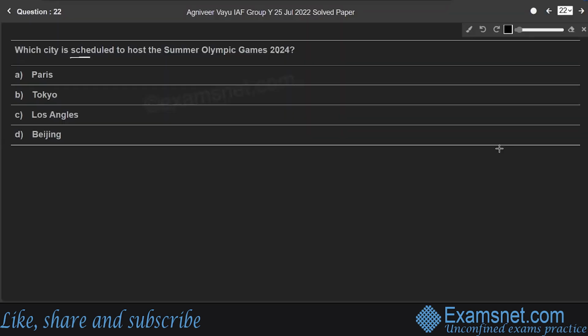Question 22. Which city is scheduled to host the Summer Olympic Games 2024? Paris, Tokyo, Los Angeles, and Beijing. Paris is scheduled to host the Summer Olympic Games 2024. The 2024 Summer Olympics is a forthcoming international multi-sport event scheduled to take place from 26th July 2024 to 11 August 2024 in Paris, France. Paris will become the second city to host the Olympics 3 times after London. Before that, London hosted 3 times.